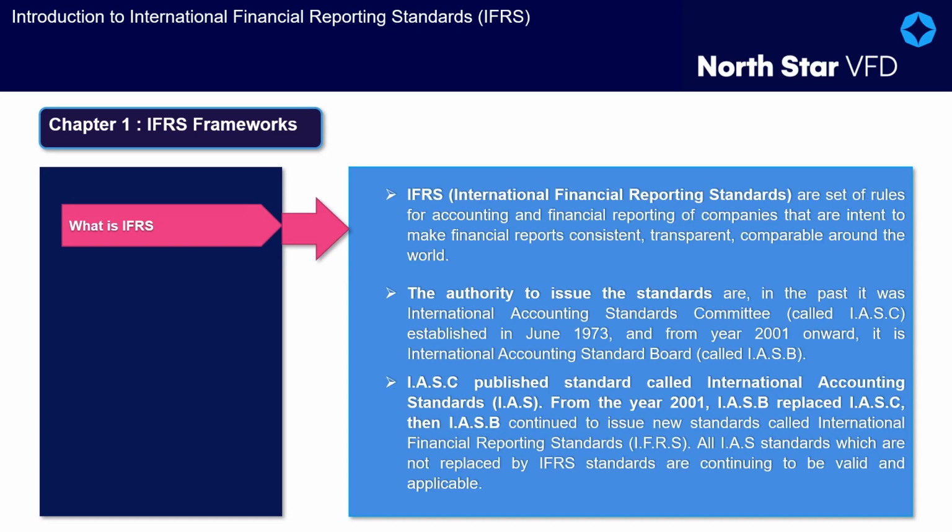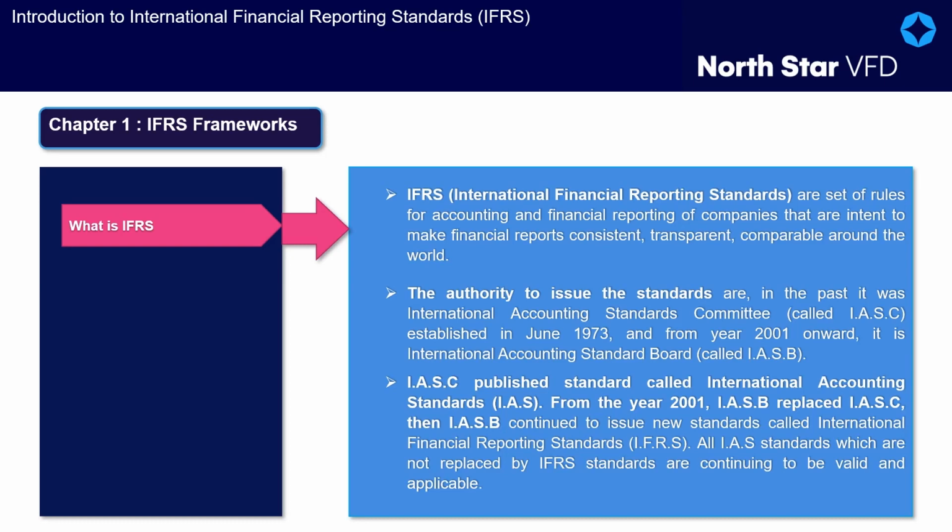IASC published standards called International Accounting Standards, IAS. From the year 2001 onward, IASB replaced IASC, and IASB then continued to issue new standards called International Financial Reporting Standards, IFRS. All IAS standards which are not replaced by IFRS standards continue to be valid and applicable. The European Union decided in 2002 to adopt IFRS standards with effect from the year 2005.